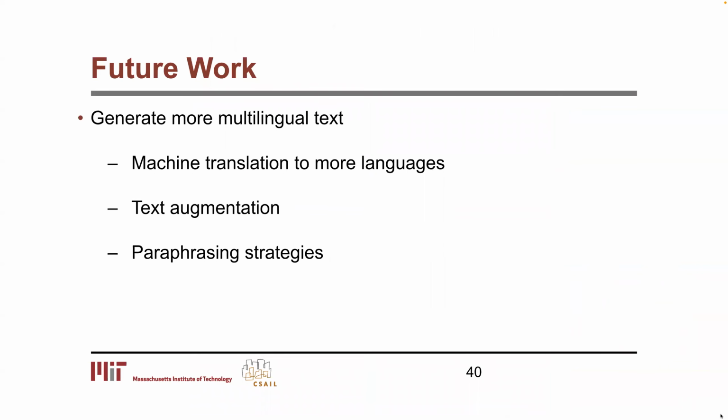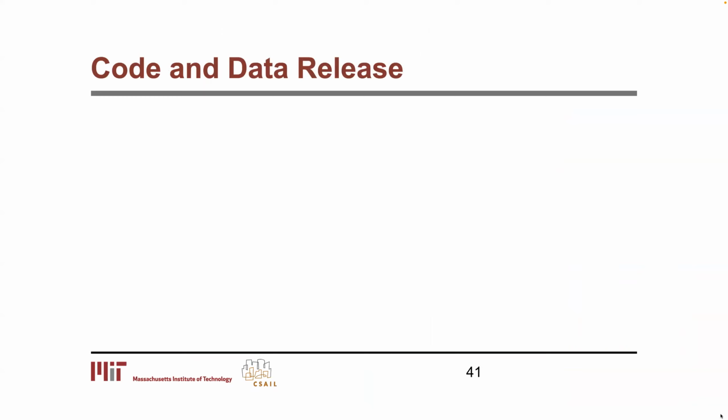For future work, more multilingual text should be acquired. Machine translation can now be applied to over 100 languages, and other strategies like text augmentation and paraphrasing could be used. We are planning to release the code and the data and invite the community to try them out.